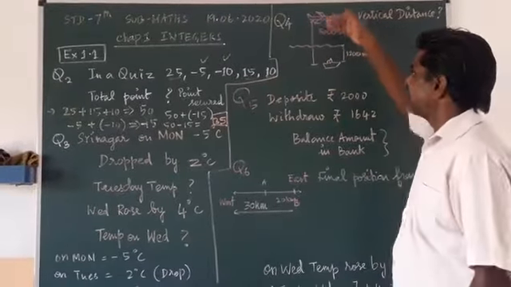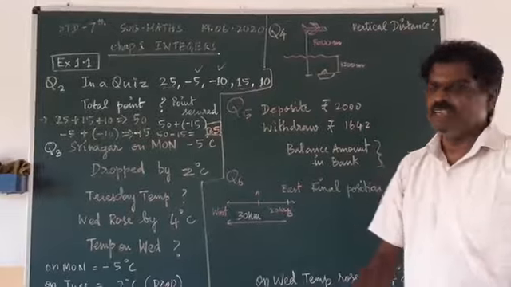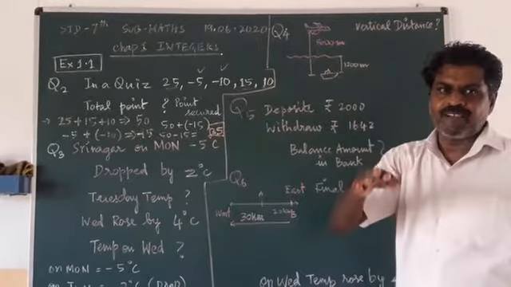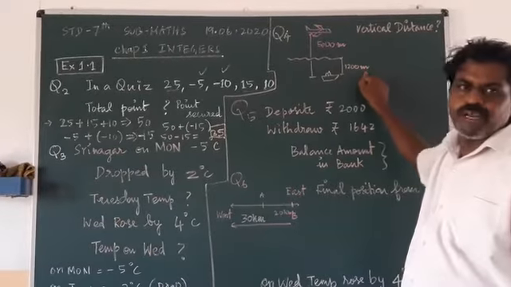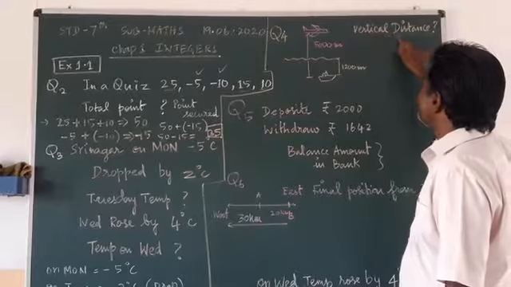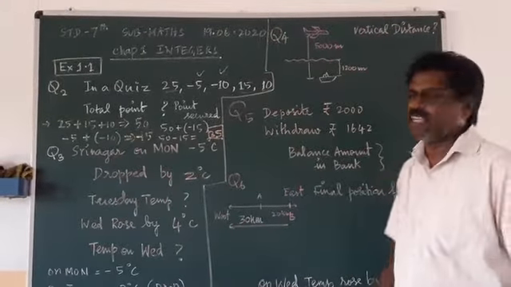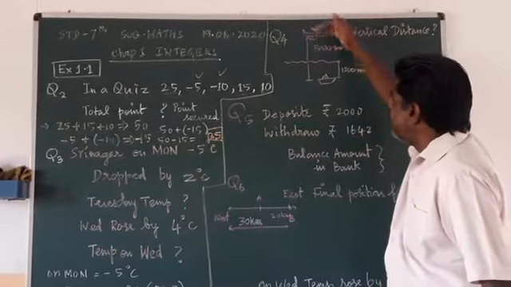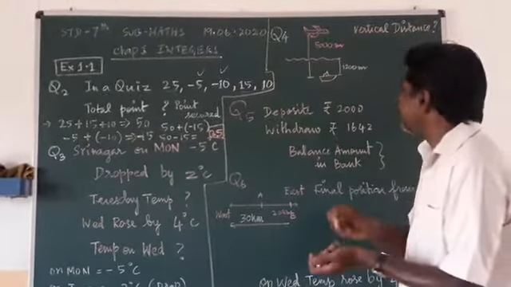And similarly, below the water, a submarine is traveling. At what depth? From the sea level, 1200 meter. What are they asking? What is the vertical distance between the plane and the submarine? What is the distance from the plane height to the submarine height? You have to add. So add the height.